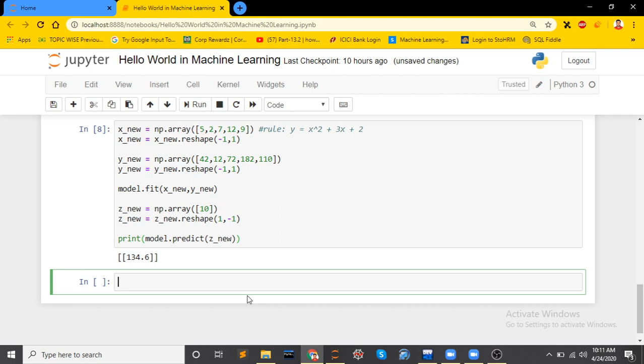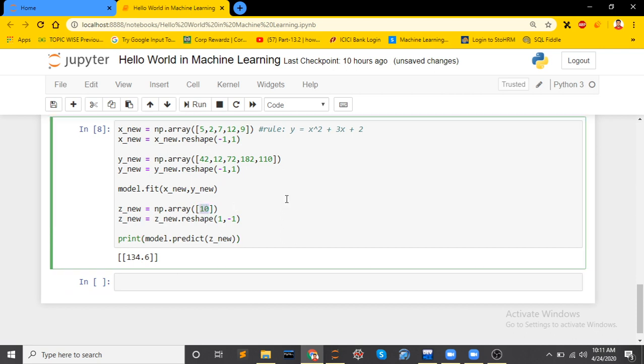You can see here, for 10 it is coming 134.6. For 10, what will be the expected output? 10 square means 100, plus 3x means 30. 100 plus 30 plus 2, it should come 132. But what is it coming? It is coming 134.6.